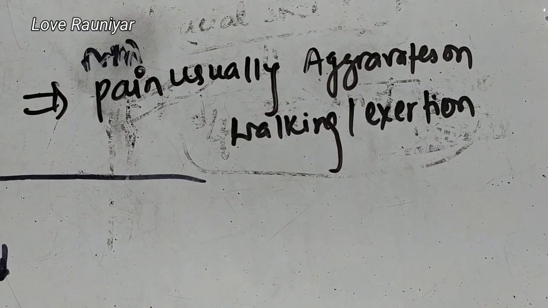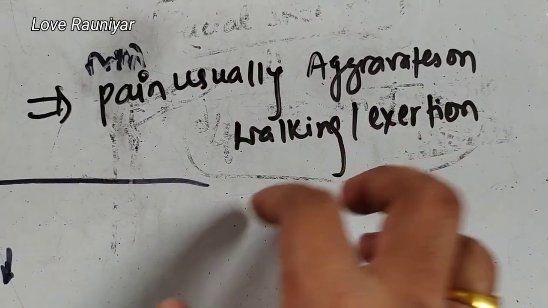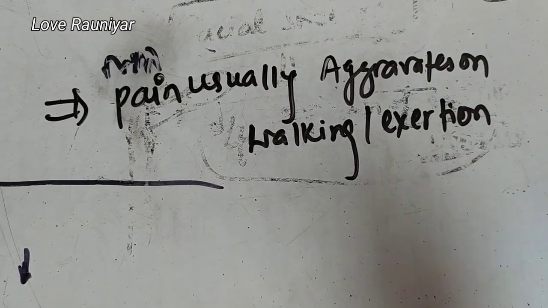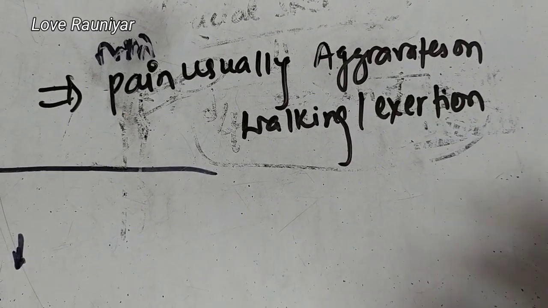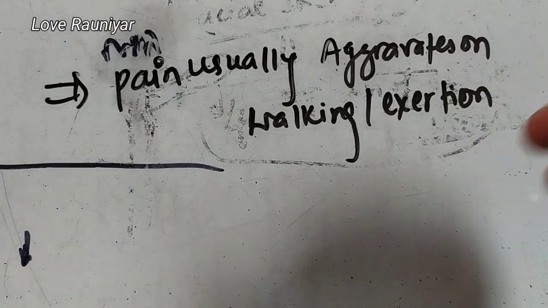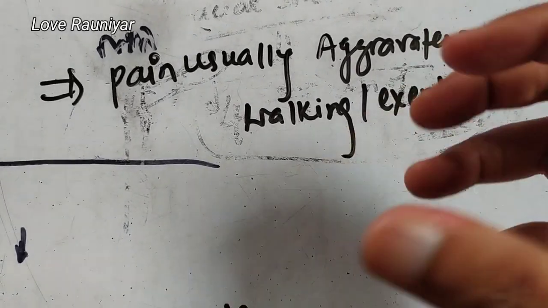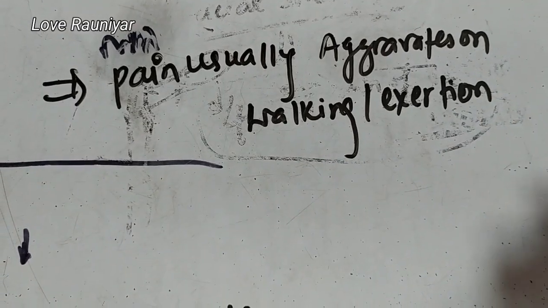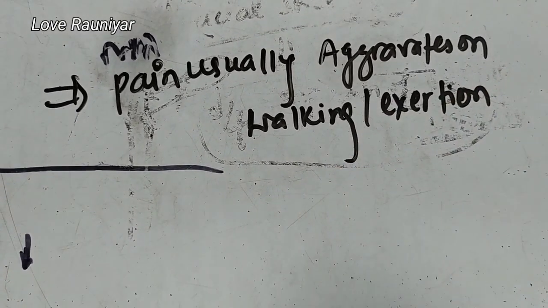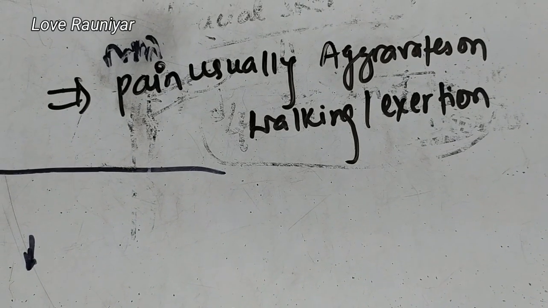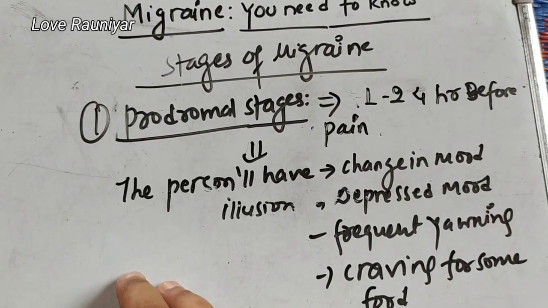And the last thing, that the pain usually aggravates on walking or exertion. So let's suppose at the time of the attack, if you walk or do any exercise or any kind of work, then the pain may aggravate. So the nature of the pain is that it may aggravate with walking or exertion, meaning it may increase. Now let's study the stages of migraine.